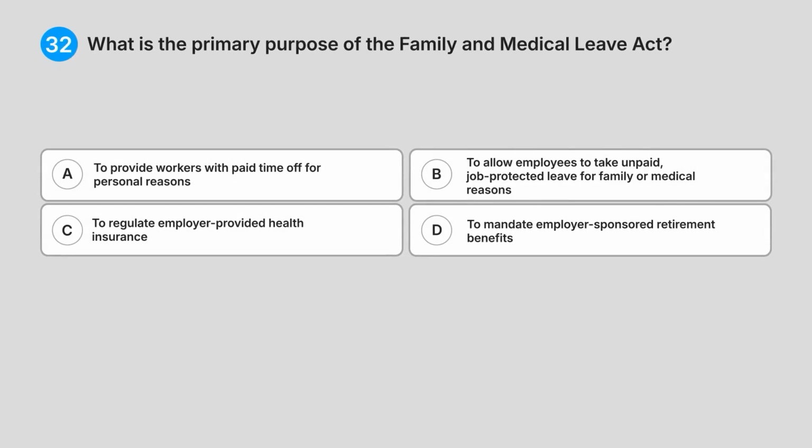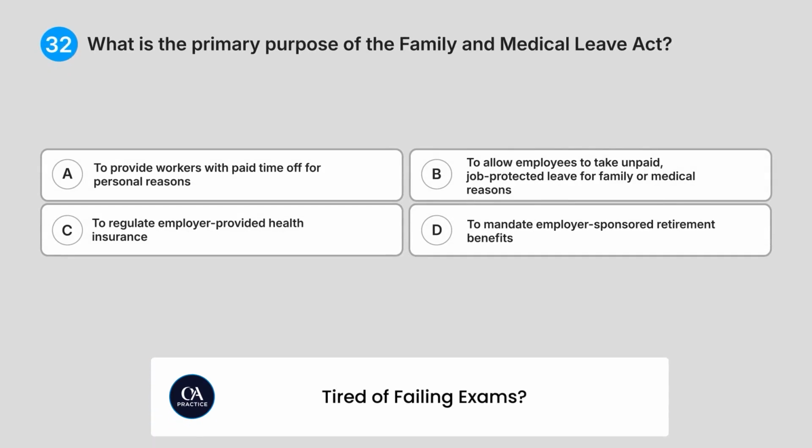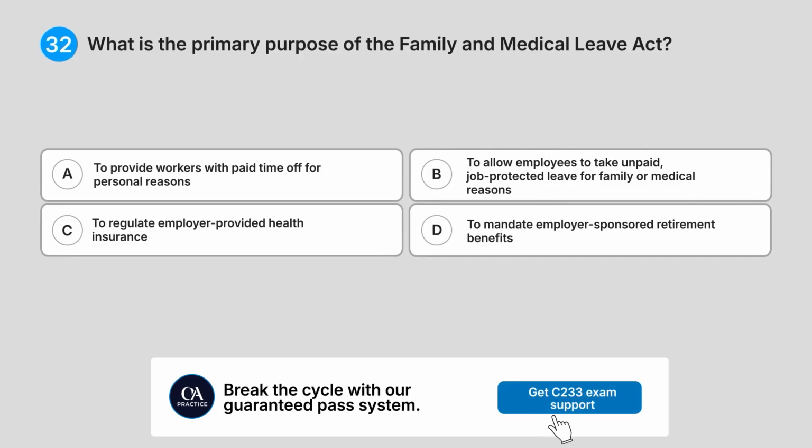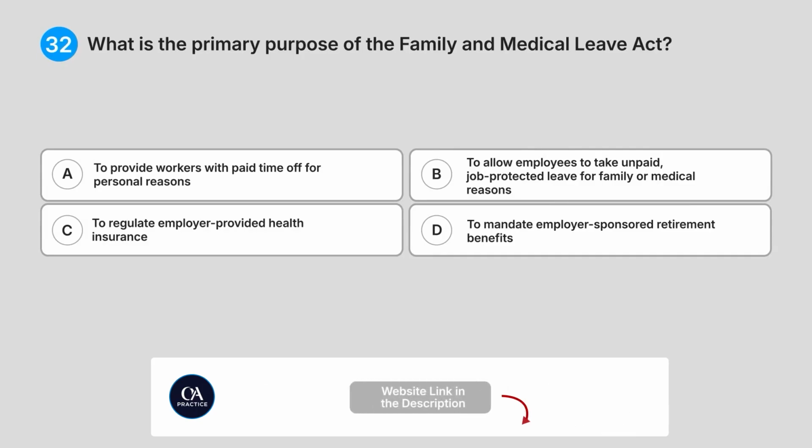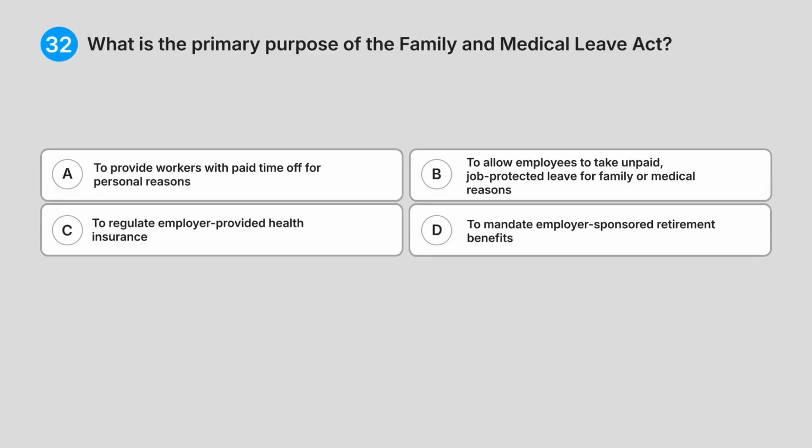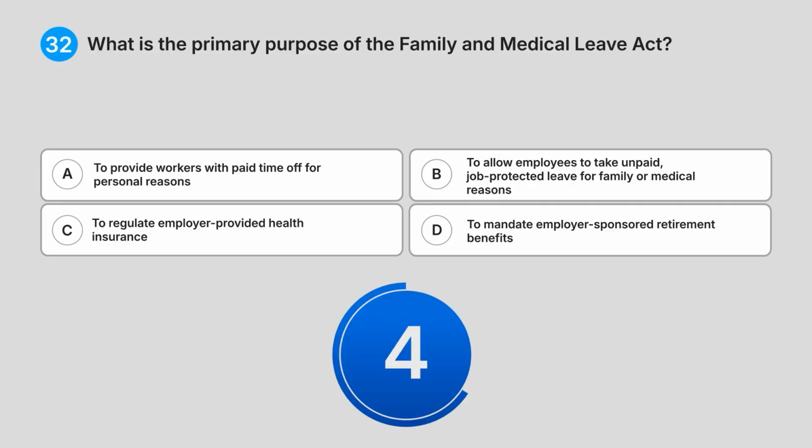32. What is the primary purpose of the Family and Medical Leave Act? A. To provide workers with paid time off for personal reasons. B. To allow employees to take unpaid, job-protected leave for family or medical reasons. C. To regulate employer-provided health insurance. D. To mandate employer-sponsored retirement benefits. Do you know the answer?